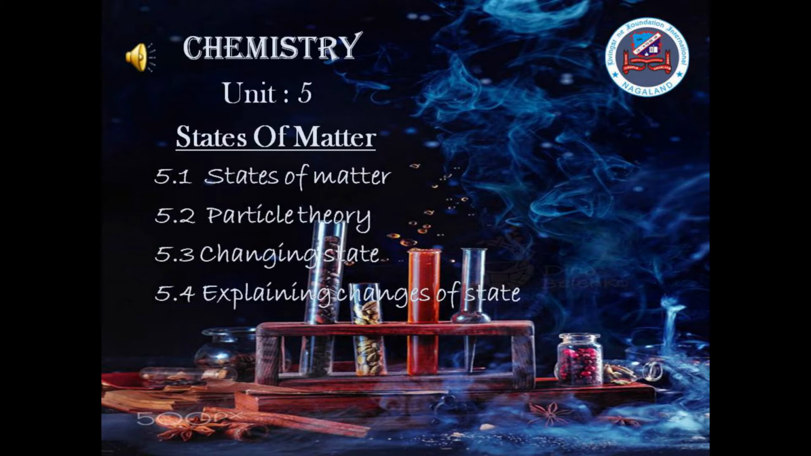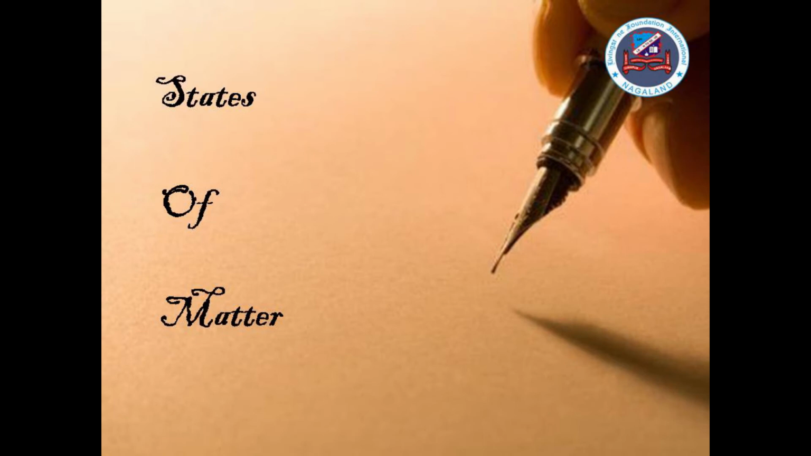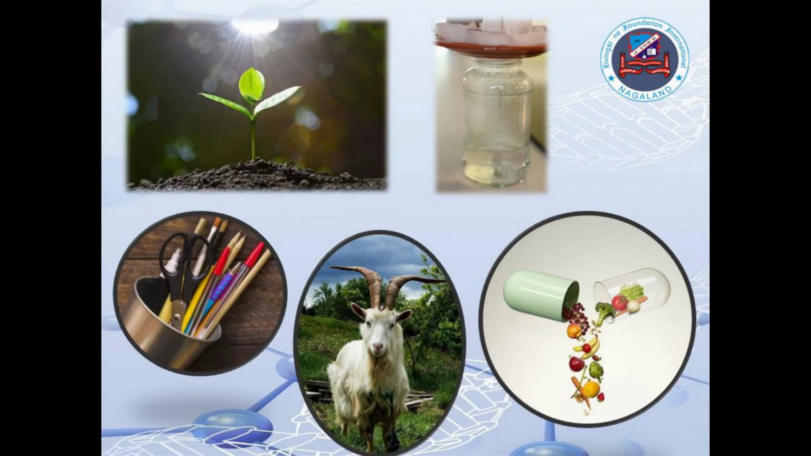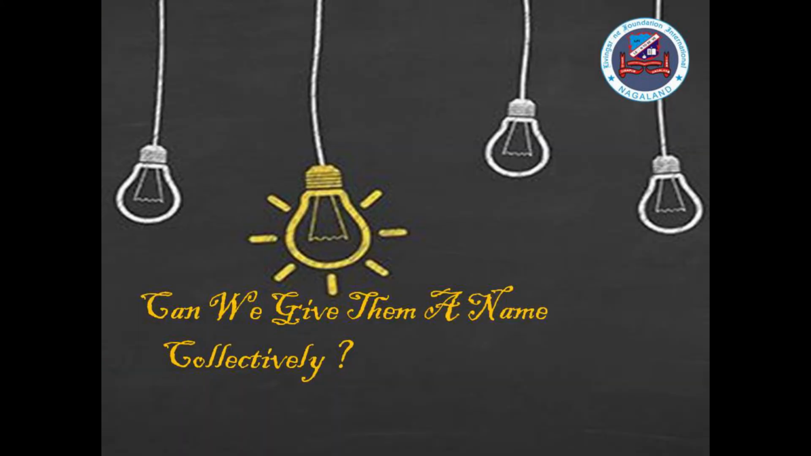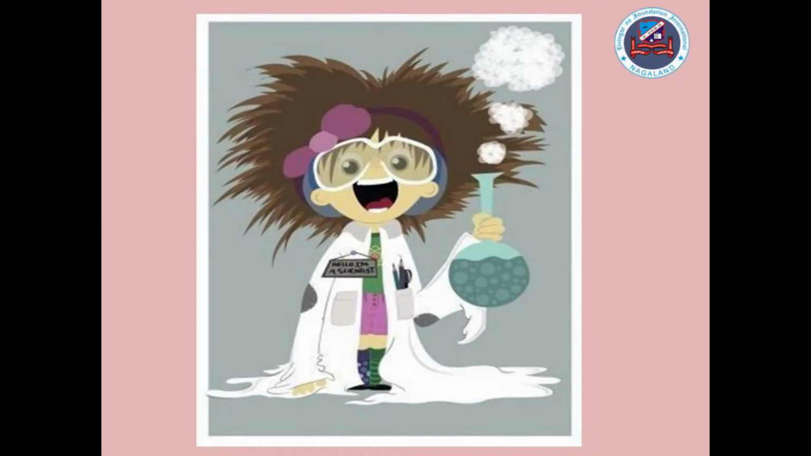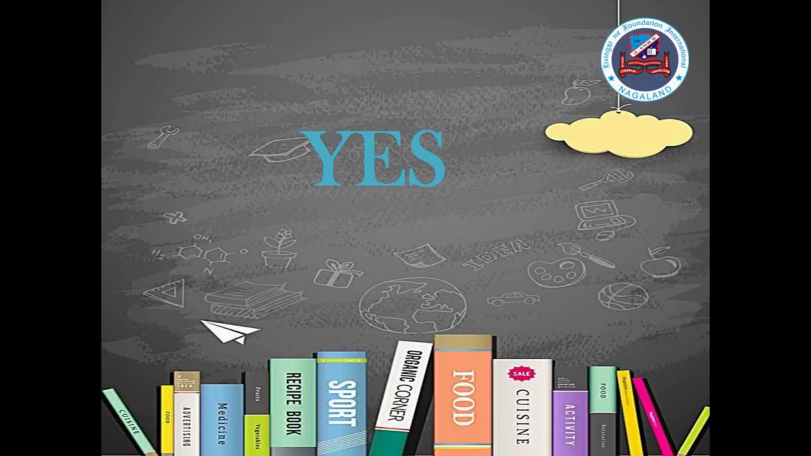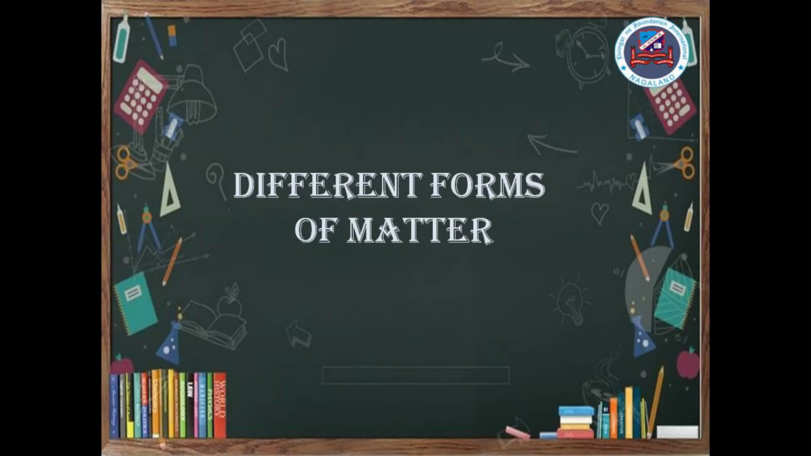Today, we will be learning the first unit of chemistry, that is, states of matter. To live, we are constantly using substances in different physical states around us. Can we give them a name collectively? You may be surprised, but the answer is yes. They are called different forms of matter.